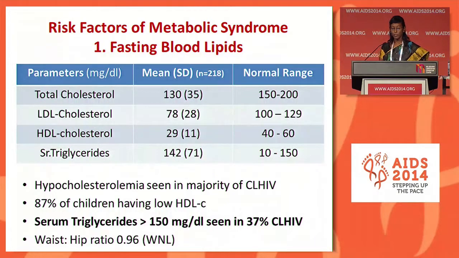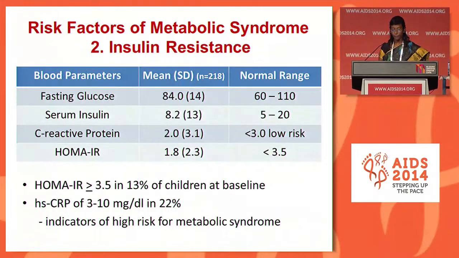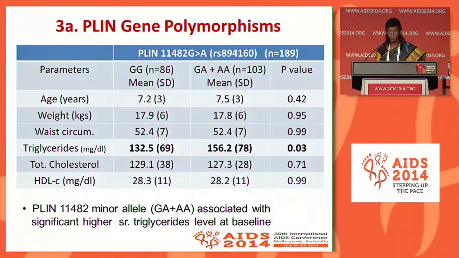Now, talking about the risk factors of metabolic syndrome, for the fasting blood lipid levels, all the parameters were below the normal range. Hypercholesterolemia was seen in the majority of the children. 87% of them had a low HDL cholesterol. However, 37% of children with HIV had a serum triglyceride of more than 150 milligrams, the higher level of normal. Fasting glucose and serum insulin were within the normal range in this group, but 13% had a HOMA-IR score of more than 3.5, and 22% had a C-reactive protein between 3 and 10, considered to be high risk for metabolic syndrome.